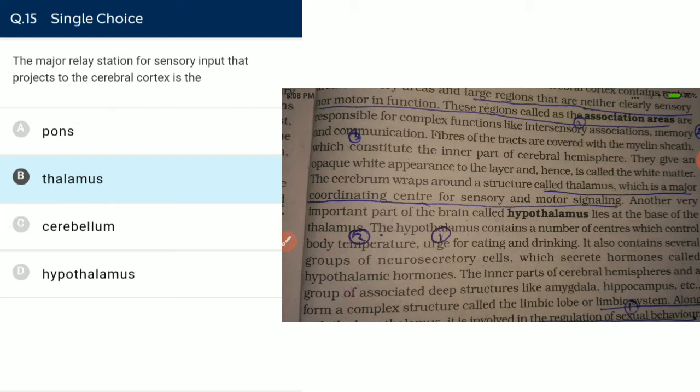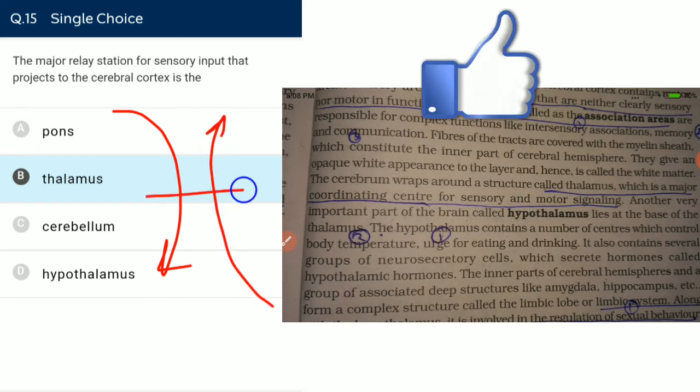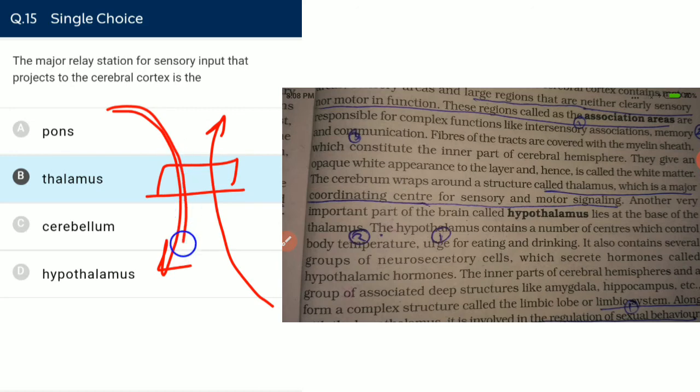Anything that has to input into the brain has to cross the thalamus, and anything that has to go out has to cross through the thalamus. So it is the entry and exit gate of the brain. It is the main relay station for motor and sensory signaling.